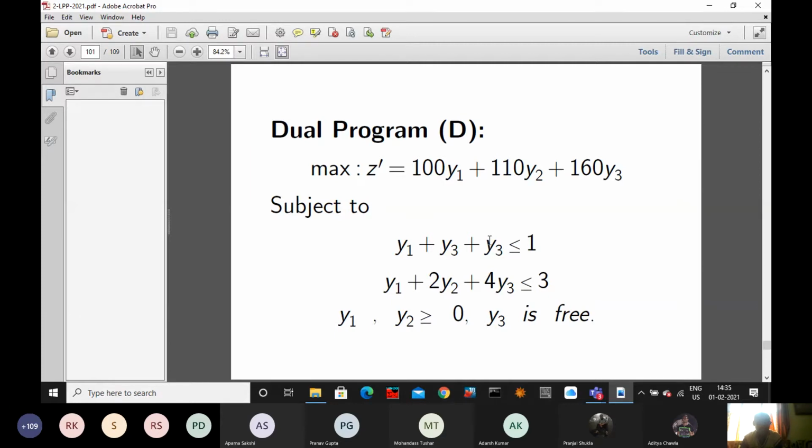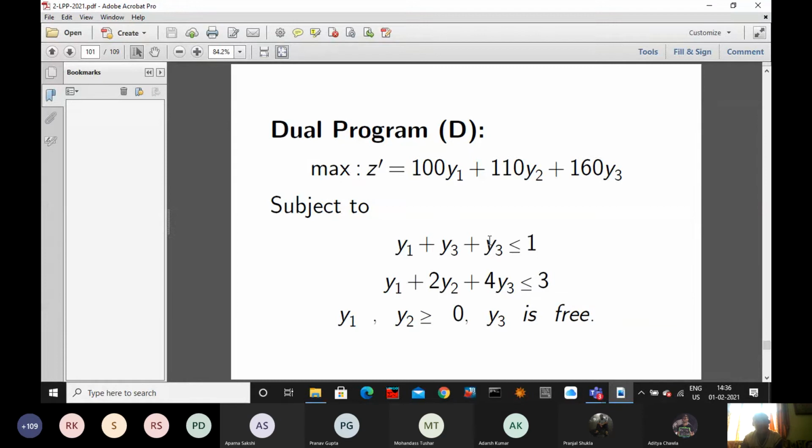Now y1, y2, and this y3 will make y4 and y5. If you are not writing with dash, we'll write y3 equal to y4 minus y5, or y3 dash minus y3 double dash. Both are non-negative. So altogether, how many variables? 1, 2, another 2. This is a problem having 4 variables.